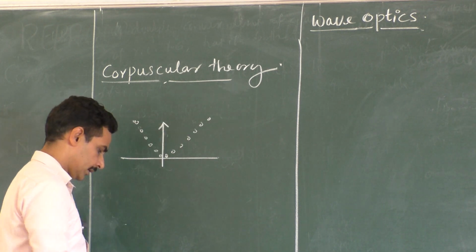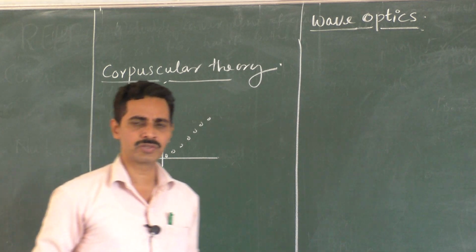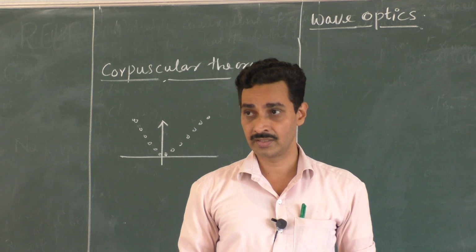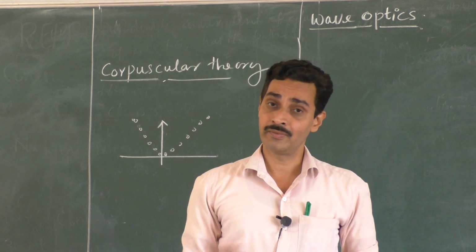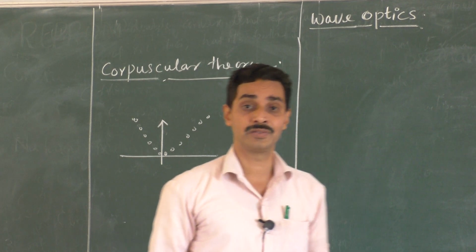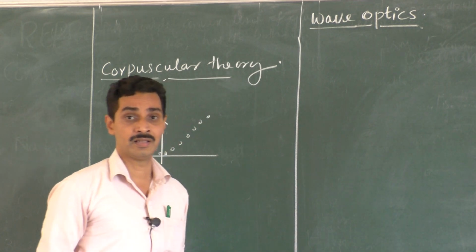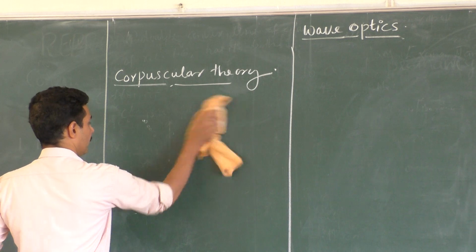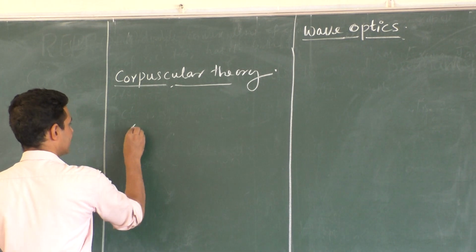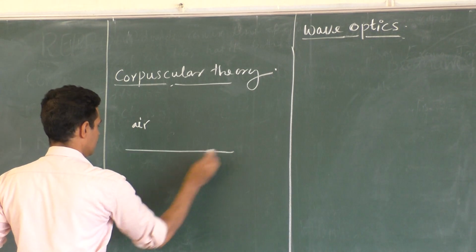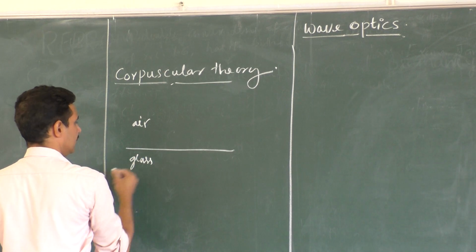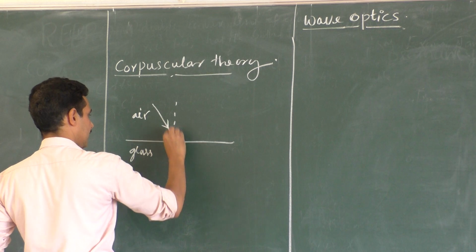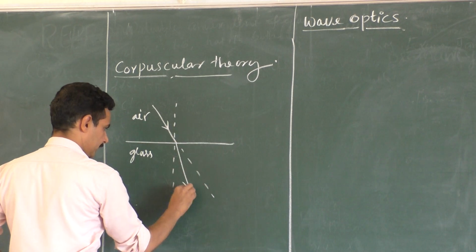The main drawback is that we don't use the corpuscular theory nowadays. The problem is that it says light bends away when it travels from a rarer to a denser medium, which is against practical results. We know that when a ray of light travels from a rarer to a denser medium, for example air to glass, it bends towards the normal.